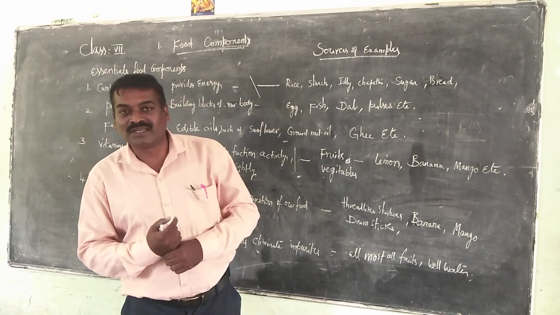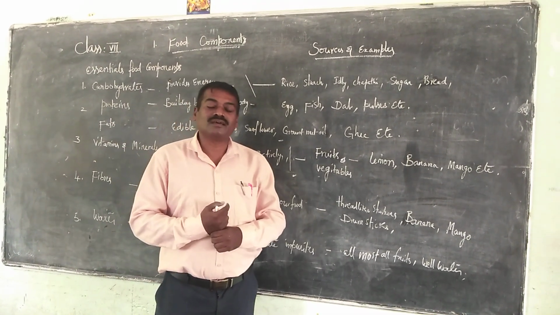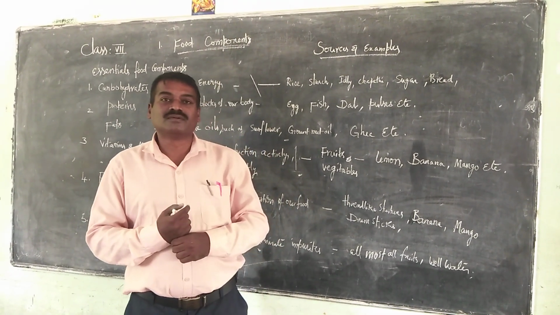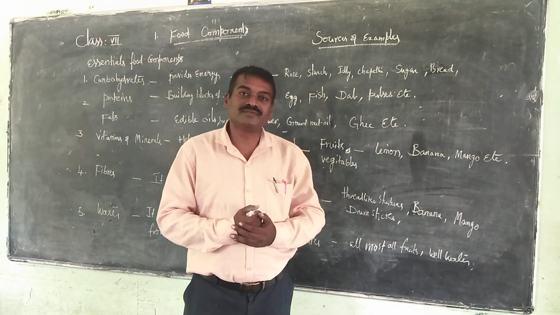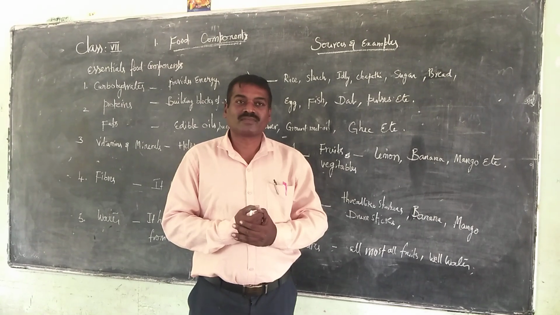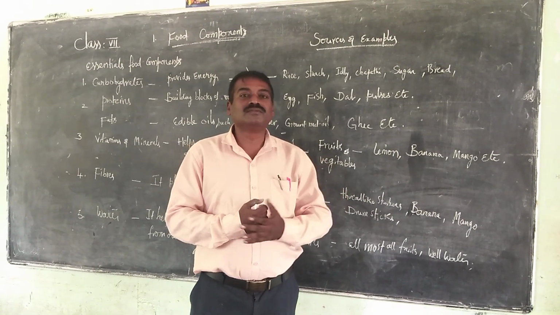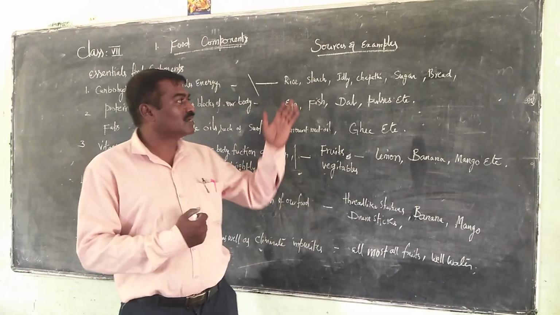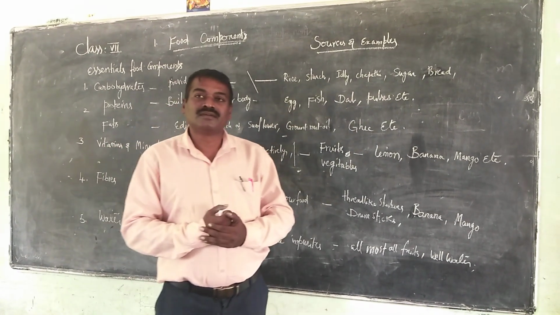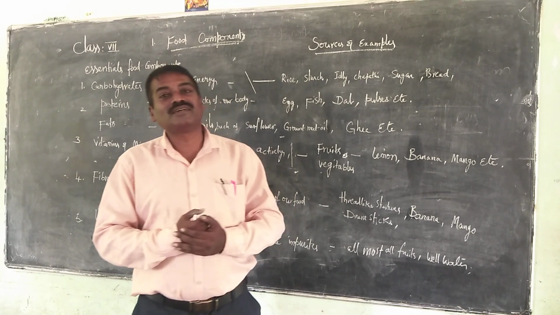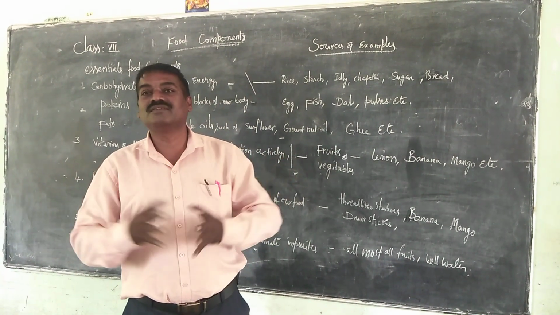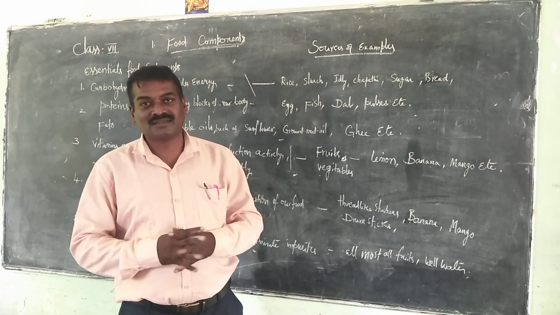Okay, well, my dear children, today I am going to present to you a 7th class topic in general science, that is food components. I will ask you a few questions before entering into the topic. Tell me some examples of different kinds of food available in and around us.